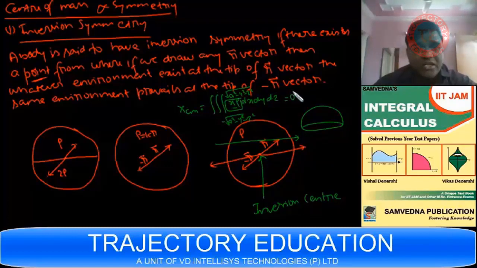Now we will look into other kinds of symmetry, that is rotational symmetry and reflection symmetry. I hope you understand this. If you have any problem over here, you can just put a question in the forum, right? Now we will look into rotational symmetry.